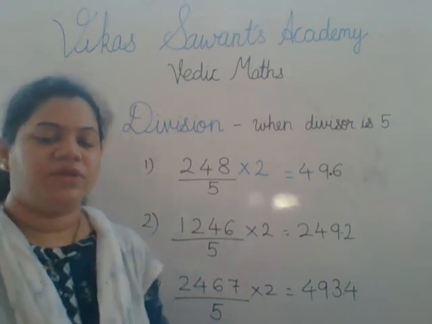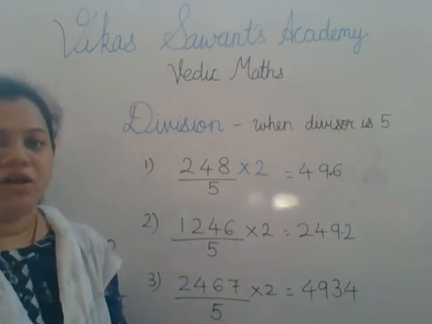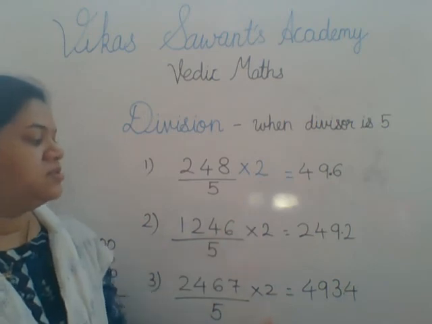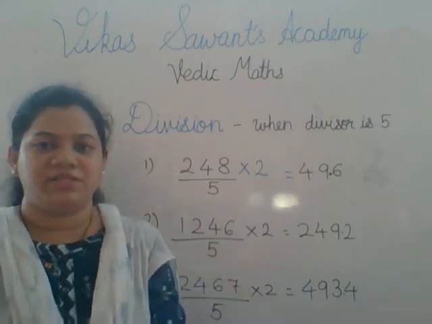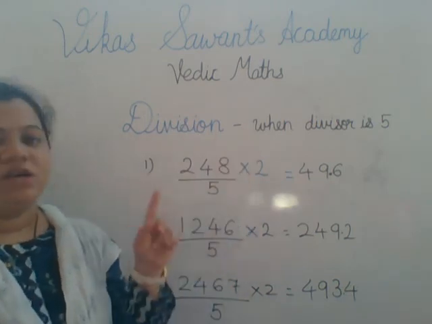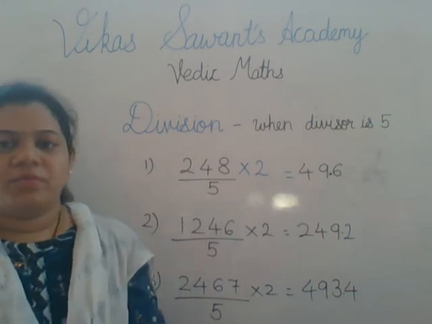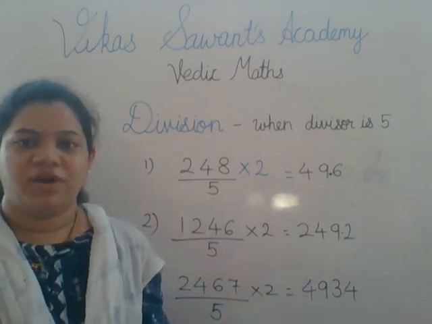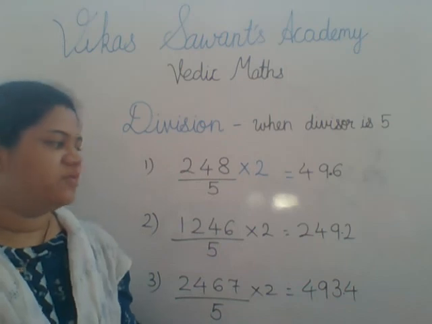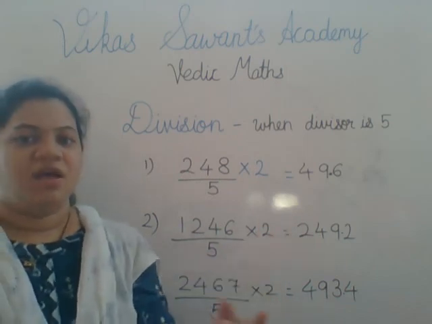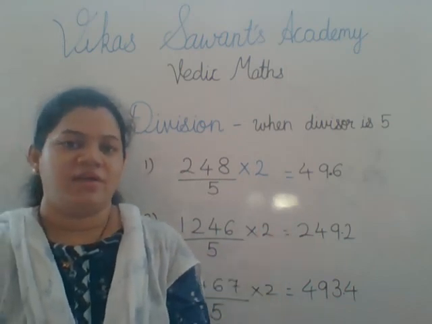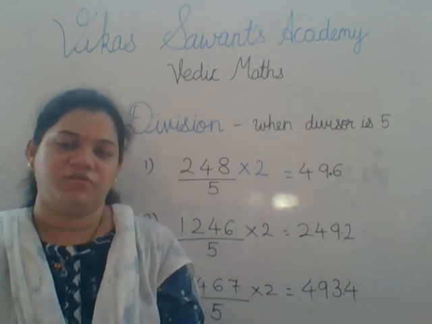See, very simply, we have not divided at all, but we find the answers even in decimal points when the divisor is 5. This way, any number that comes your way, if you have to divide it by 5, carry out this method, and it will be a very useful and time-saving trick for you.